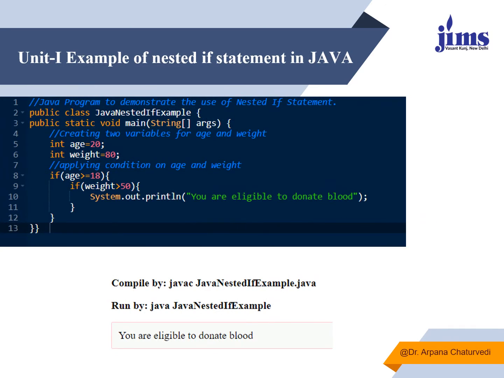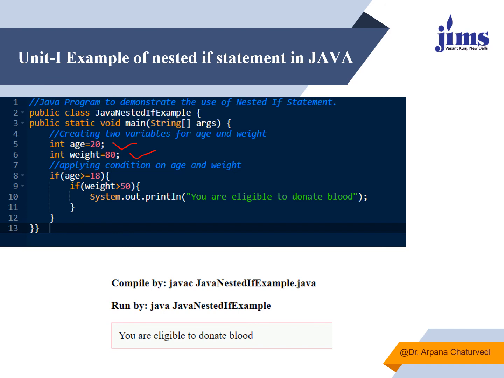This is another example of nested if. In this, we again have two variables, one is age and one is weight. In age we have 20 as a value and in weight we have 80 as a value. Here see, I am nesting one if inside another if.